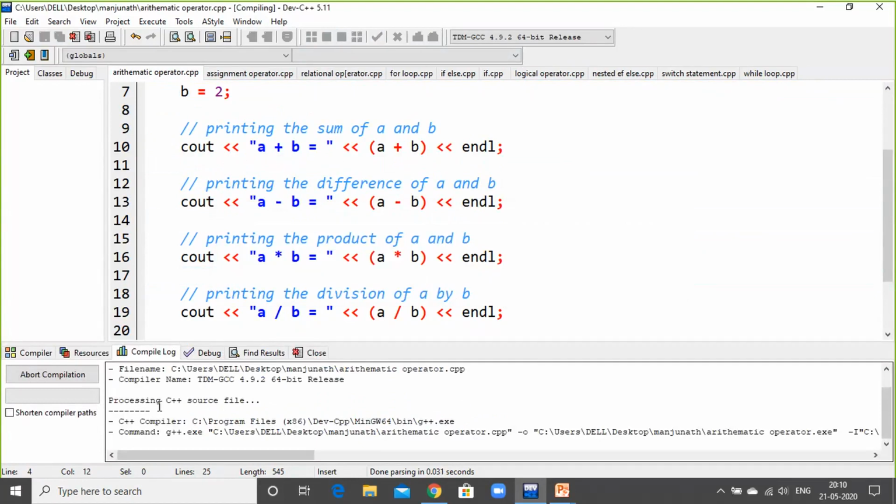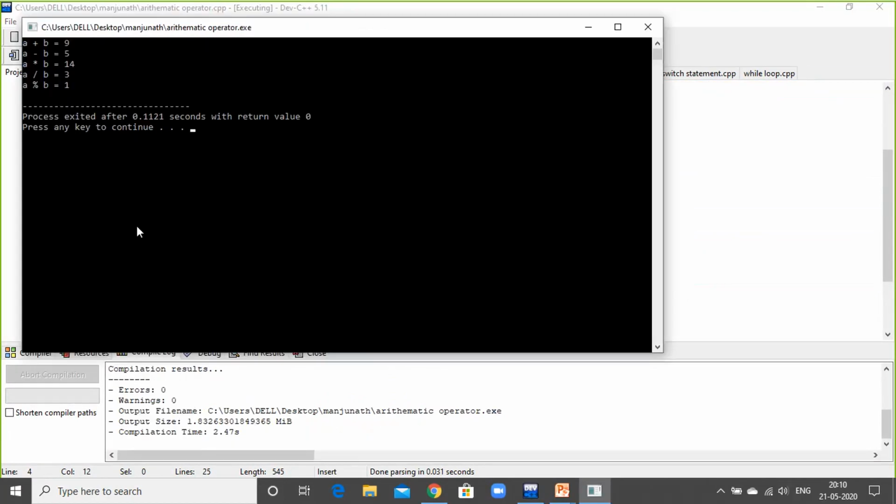C++ is processing the source file, and here you see A plus B, 7 plus 2 is 9, and A minus B, 7 minus 2 is 5; like that the numbers are there. The modulus here is 1, which means it considers only the remainder of the calculation. This is about the arithmetic operators.